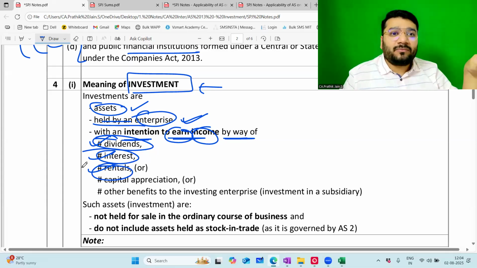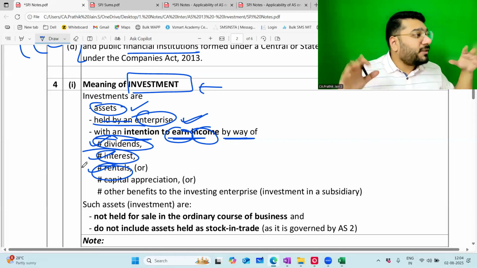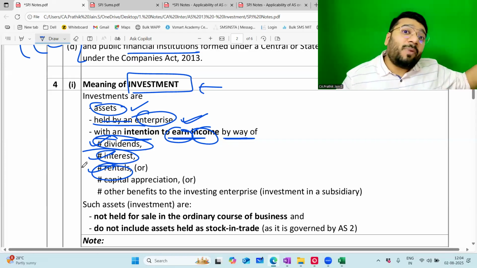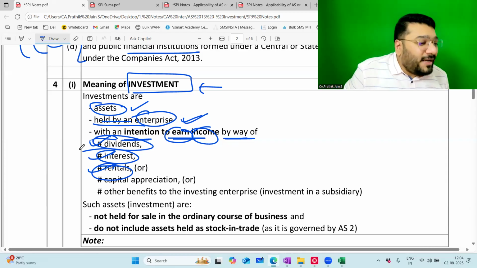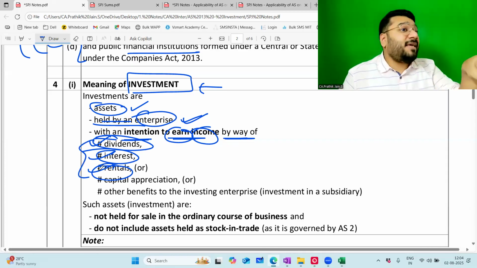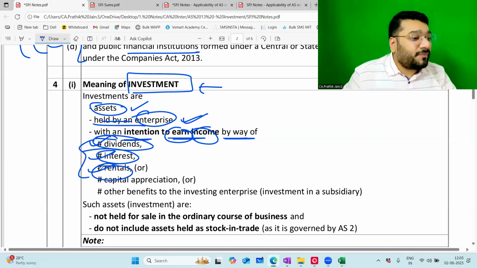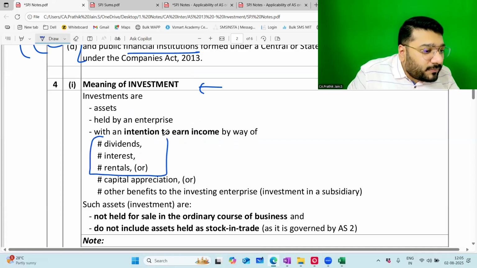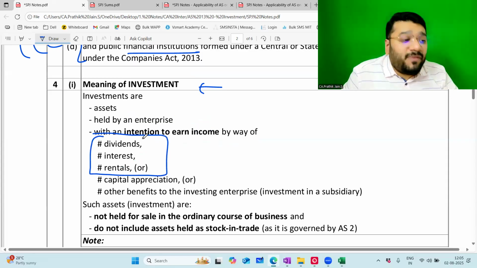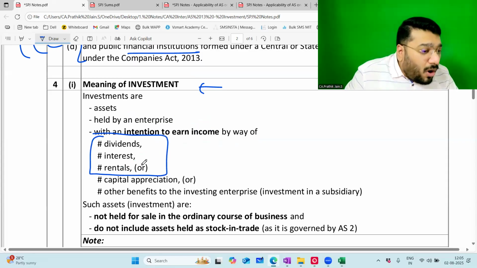You know what a commercial building is? A building where there are offices, shops and all. That is a commercial building. So what is my intention to buy that building? To earn rental out of it. So if your intention is to earn all of this, then we can say this is investment. It is bifurcated into parts. This is one part: intention to earn income by way of dividend, interest, rental, or capital appreciation.